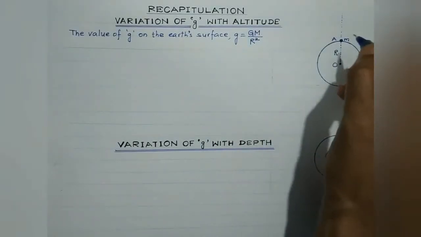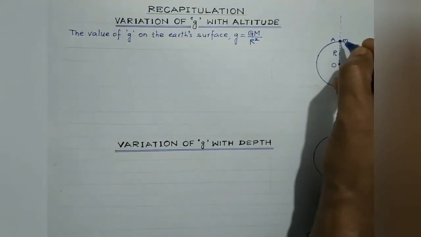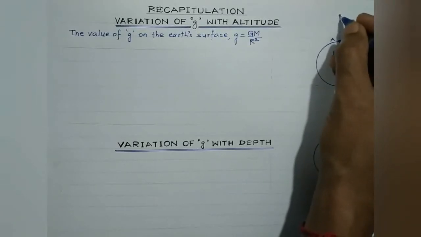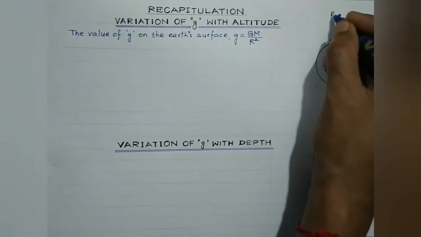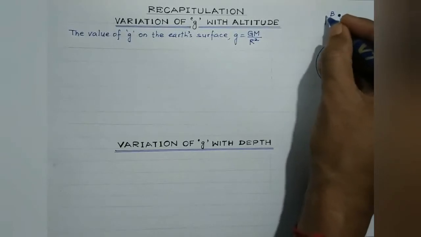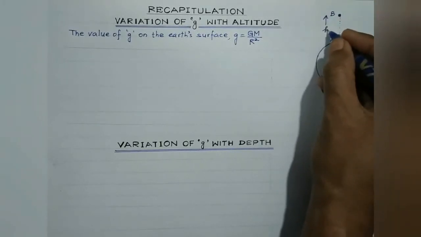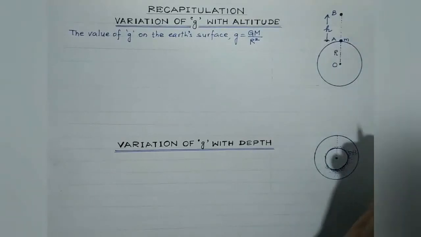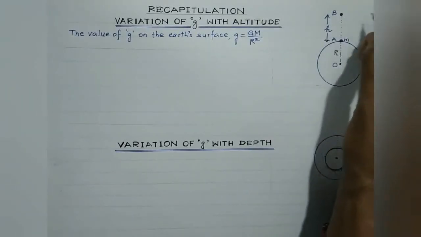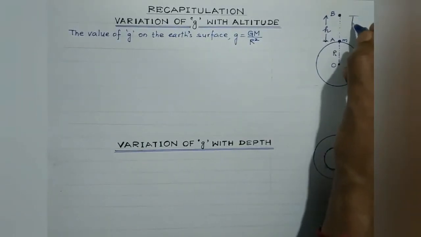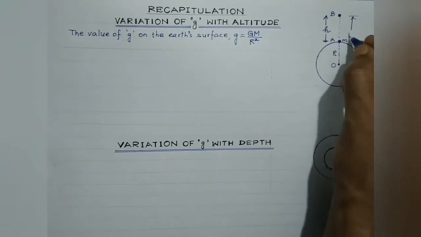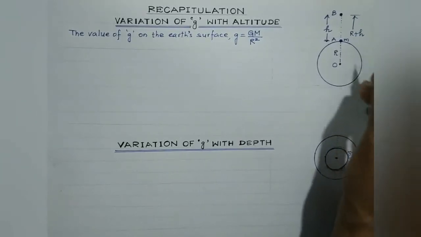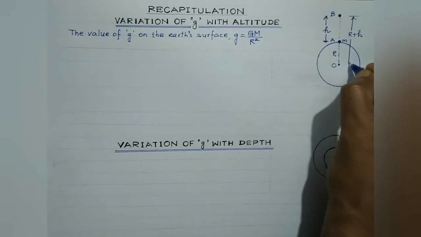Now suppose the body is taken to a height h at point B, raised through height h above the surface of the earth. Then the distance of point B from the center of the earth would obviously be R plus h, where R is the radius of the earth.